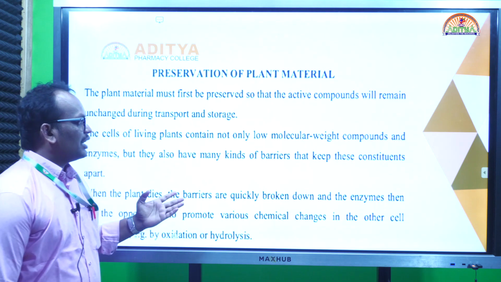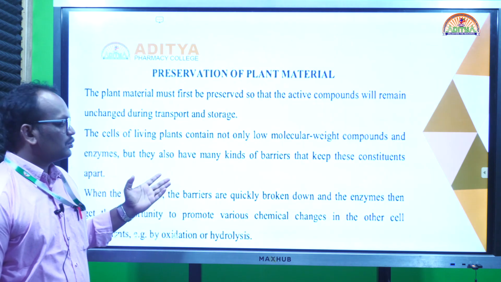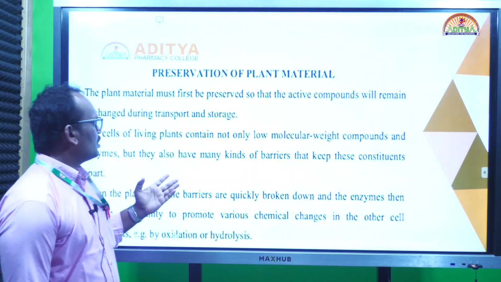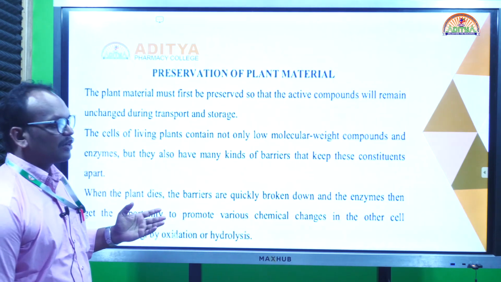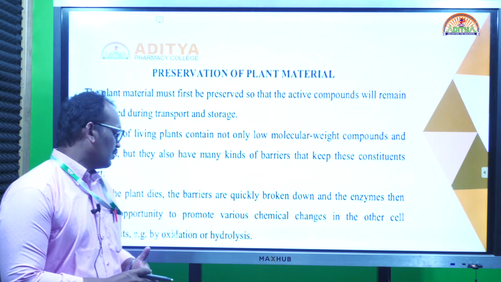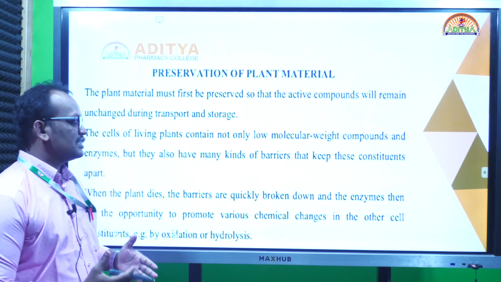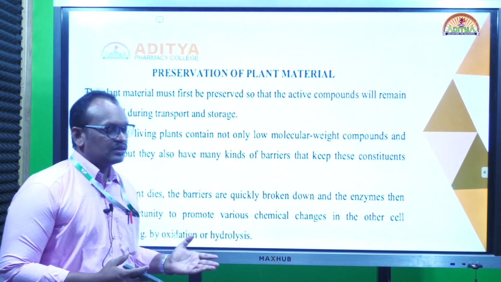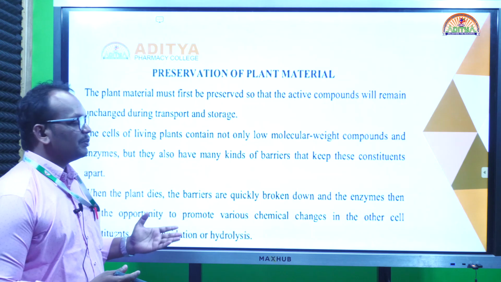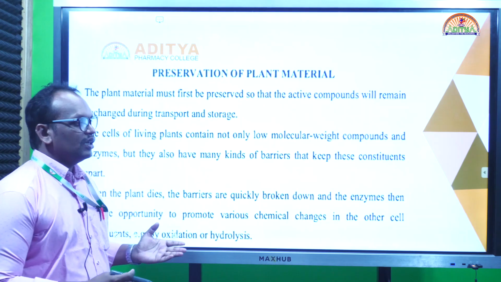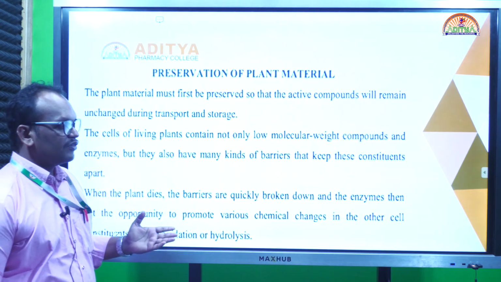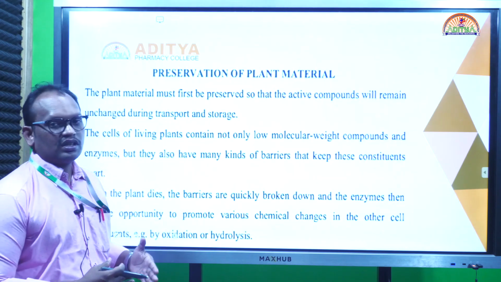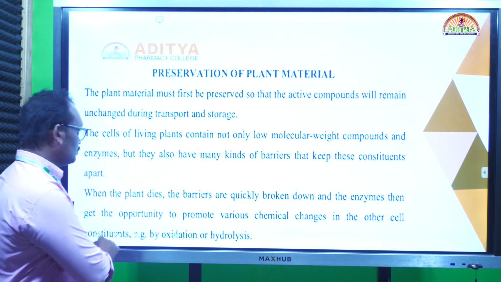In the preservation of plant material, the main method is storage. Storage has to be done in the proper way, so the material can be protected for a longer time and the active principle can remain for longer. During the storage time there is a chance of hydrolysis, oxidation, and rancidity of fixed oils and fats. This can be prevented by treating with minimal preservatives sometimes, and also by proper drying process and cooling conditions. Then it can be preserved for a longer time. Thank you.